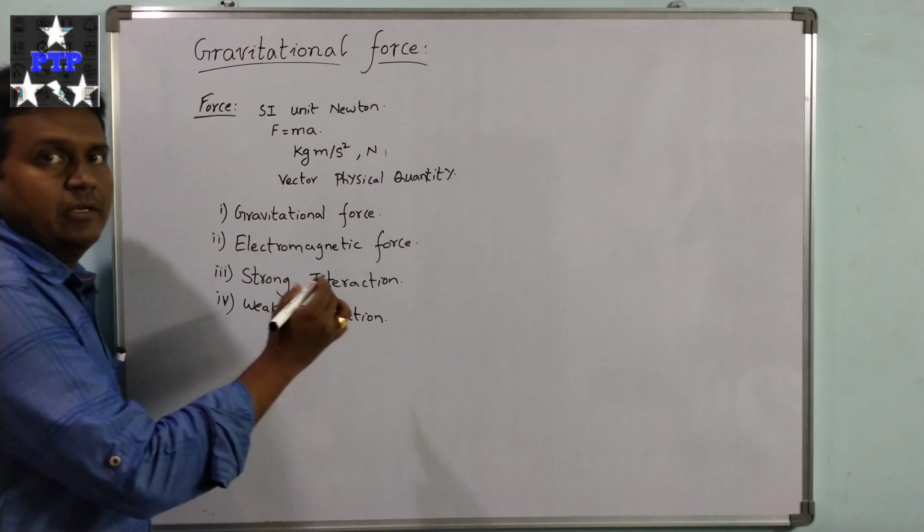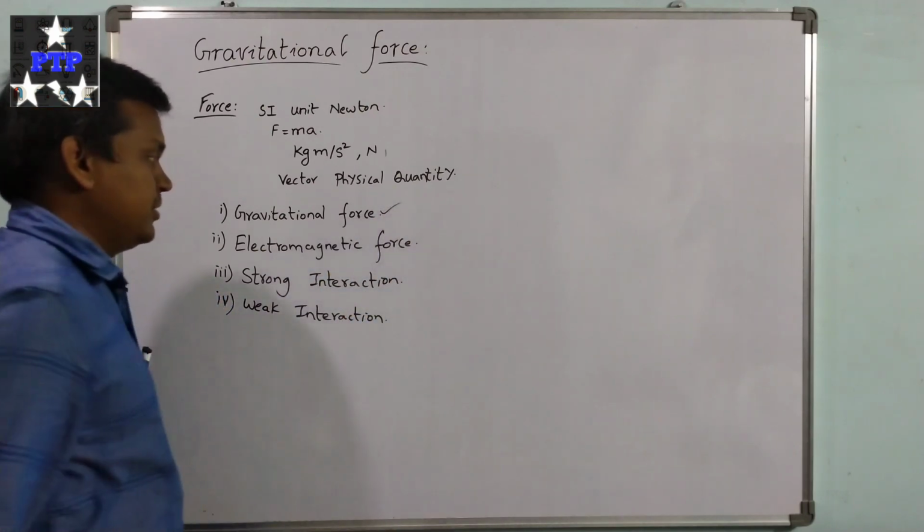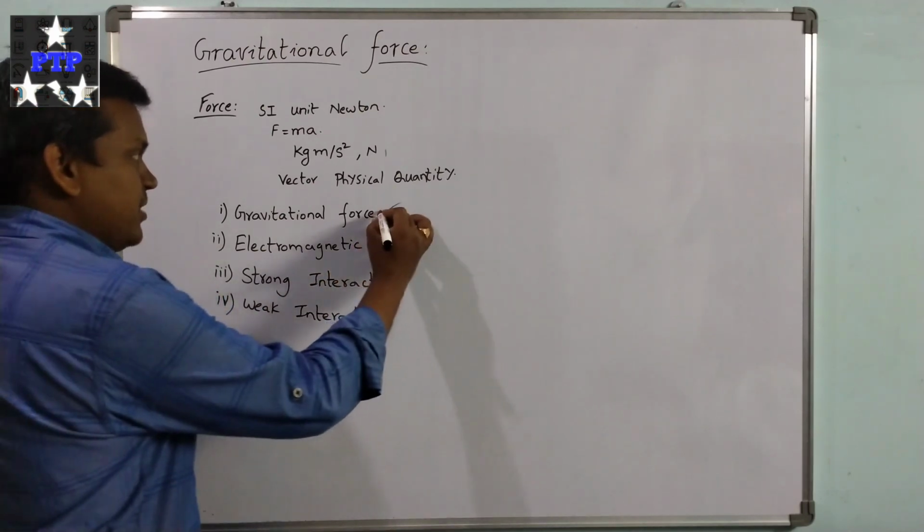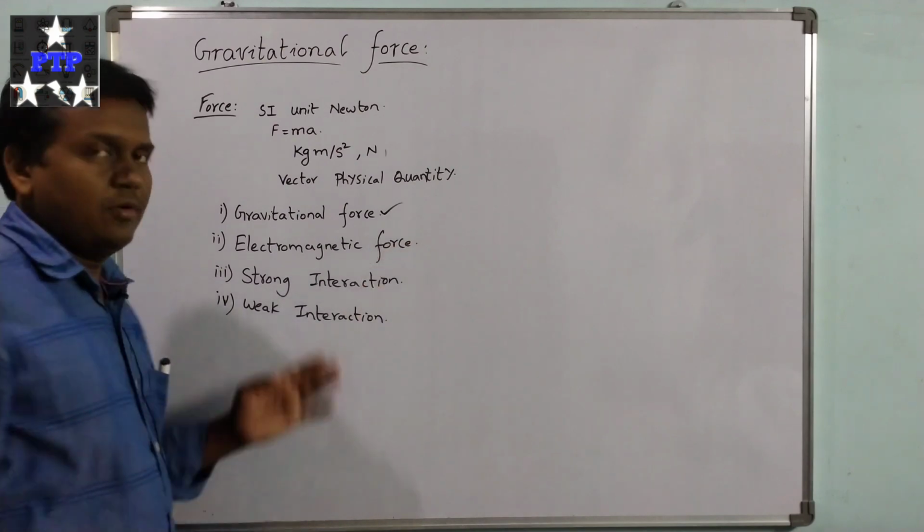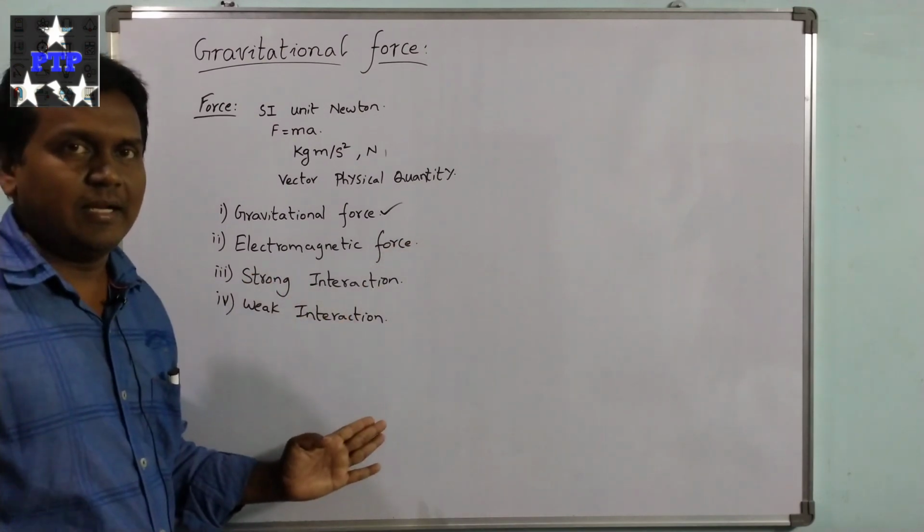Today we are going to discuss about this gravitational force.